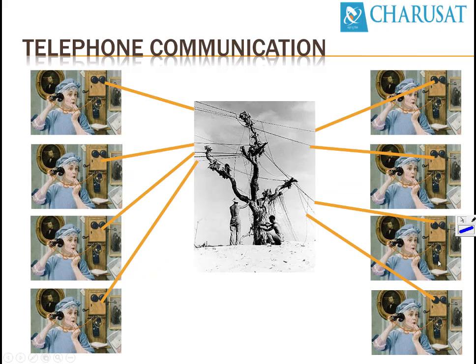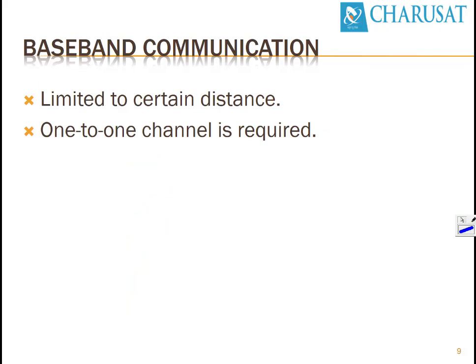So this way we can consider this as a very older system. If users get increased, what happens in telephone communication systems? So we can see there are two limitations as far as what we have discussed so far. This baseband communication is limited to a certain distance, and a one-to-one channel is required in baseband communication.